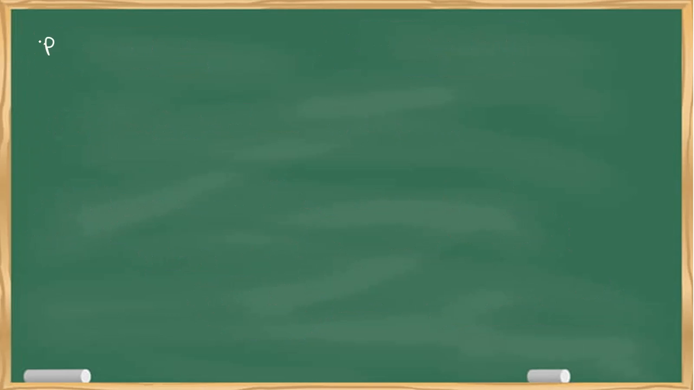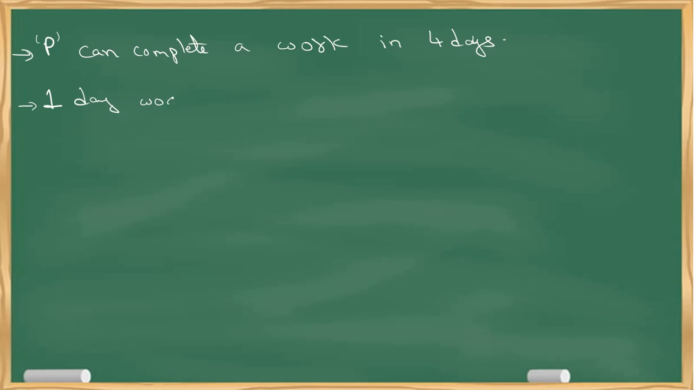Now let me take an example. Let's say there is a person called P, and P can complete a work. I'll come back to the answer, don't worry. Just note down this point first. P can complete a work in 4 days. So there is a work to be done, and if I assign the work to P, P can complete it in 4 days. So my question is: what is 1 day work of P? How much work can P complete in 1 day?